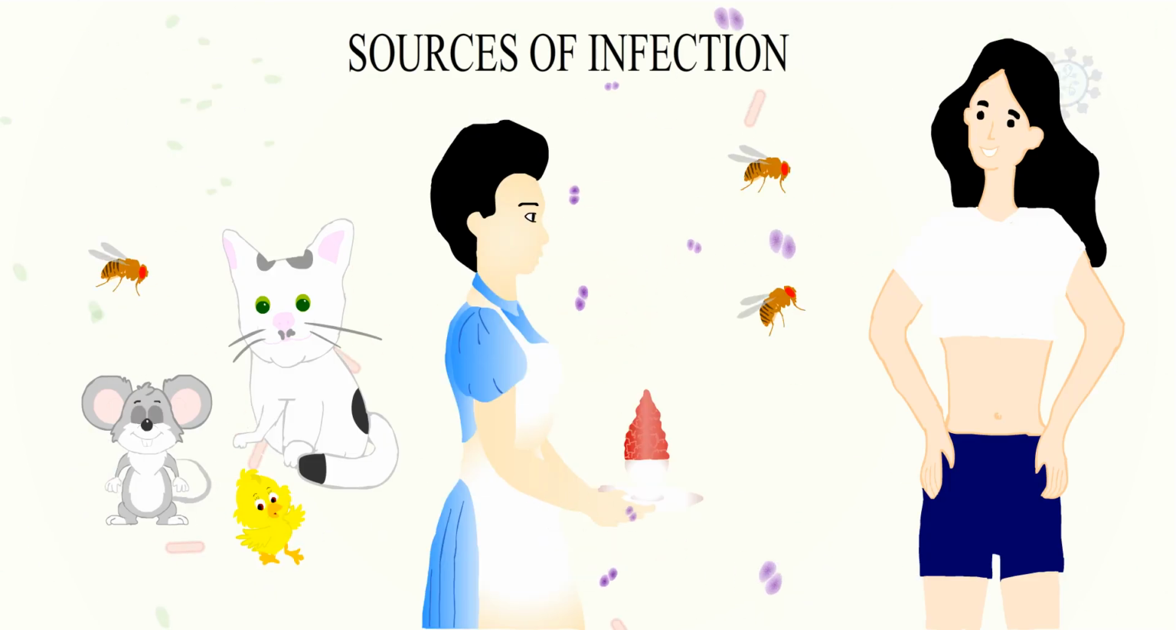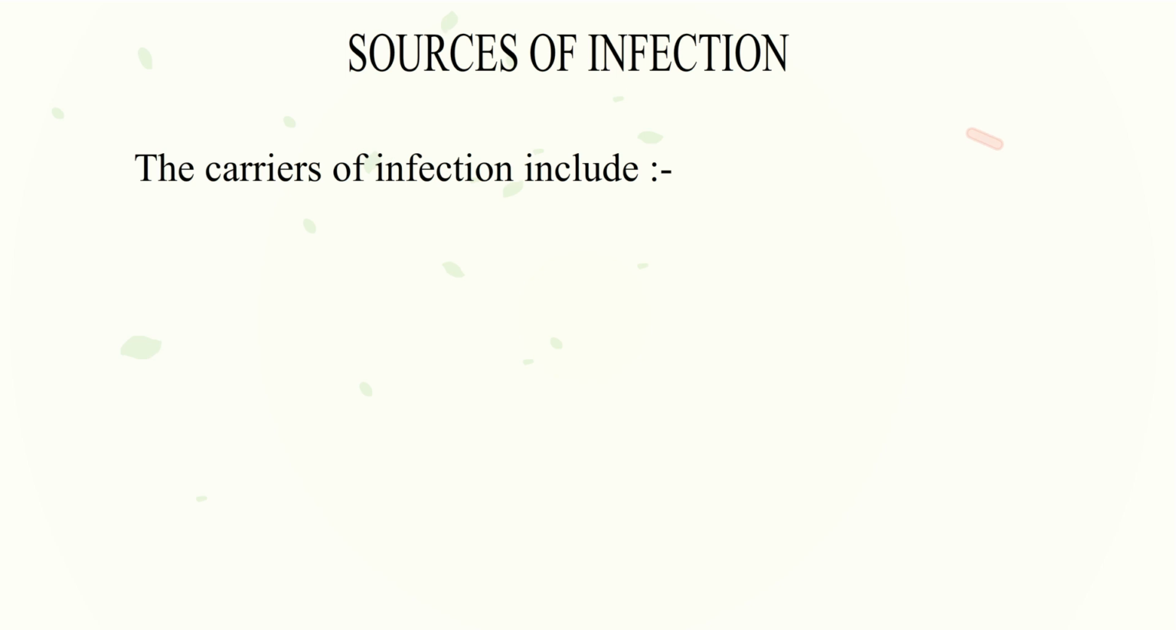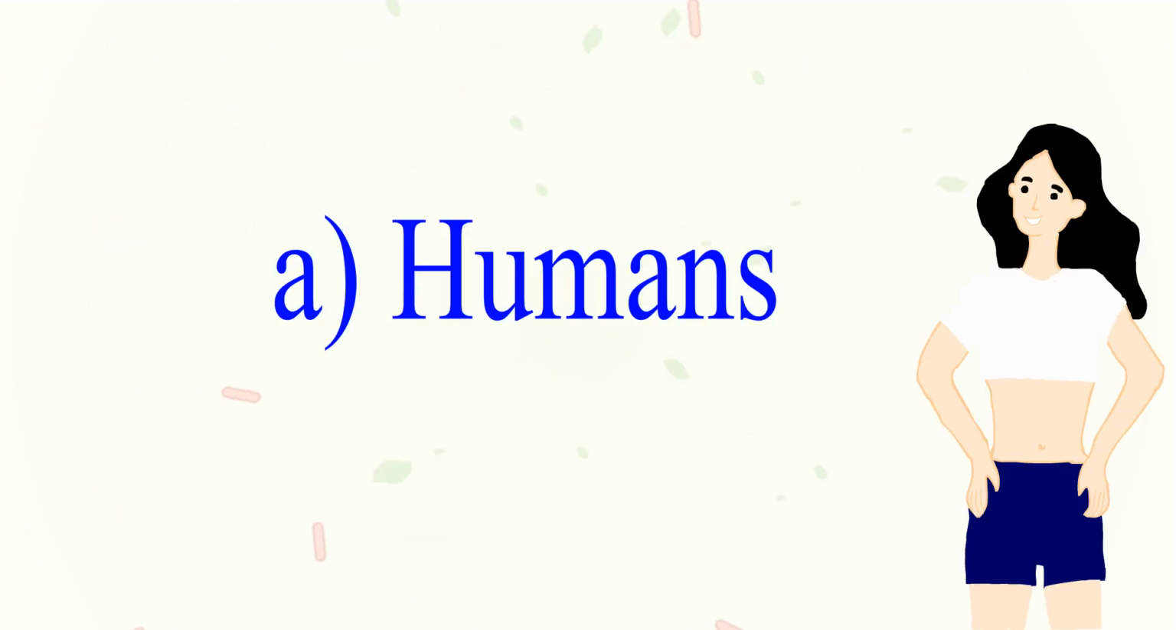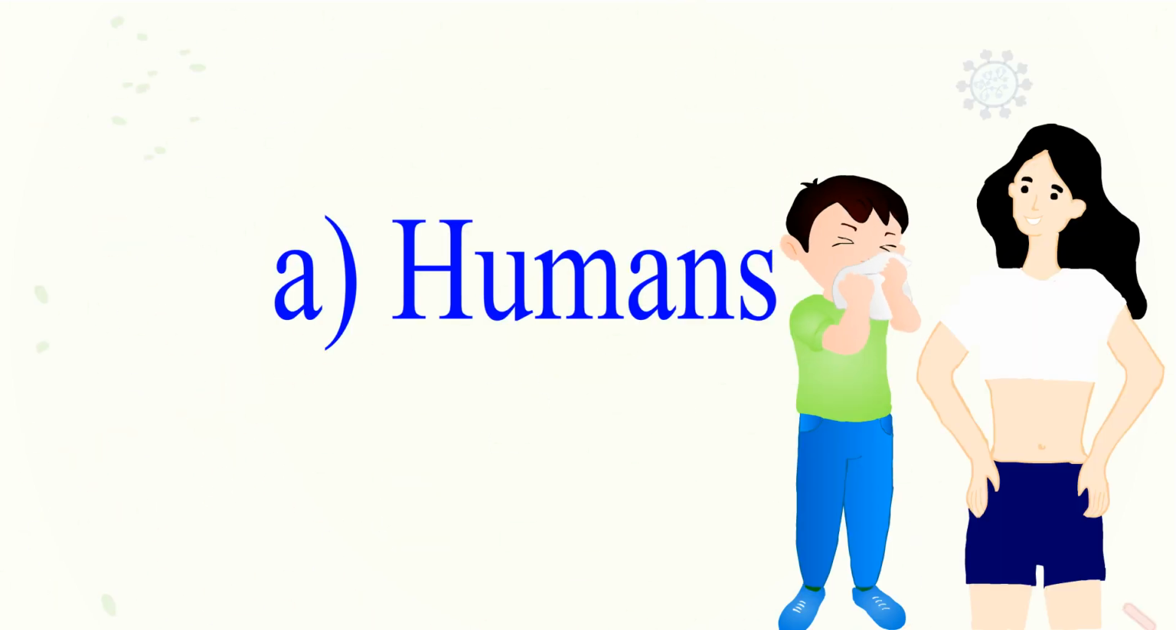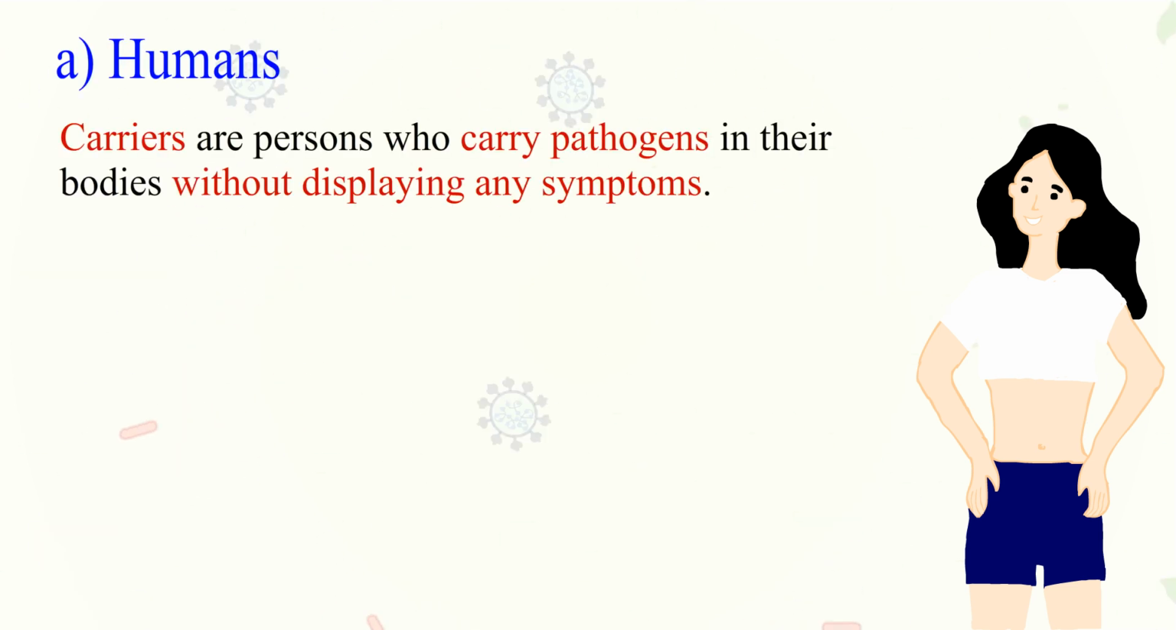Now let's talk about the sources of infection. Different organisms and materials can act as a source of infections. Some of the carriers that can be mentioned are: A. Humans. We humans are one of the important sources of infection. A carrier or patient can act as a source. Carriers are persons who carry pathogens in their bodies without displaying any symptoms.